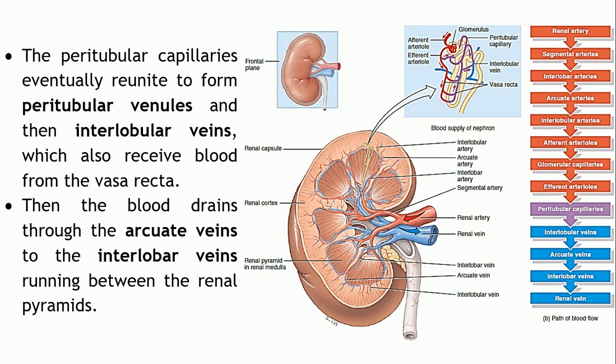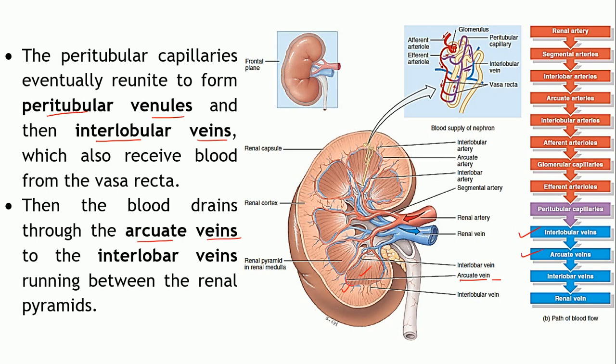Further, these peritubular capillaries will eventually reunite to form the peritubular venules to collect the deoxygenated blood and then drain into interlobular veins. These are the interlobular veins. Further, they will drain the blood into the arcuate veins. Now, what are arcuate veins? The ones which form the arch in between the cortex and the medulla. That is why these are known as arcuate veins.